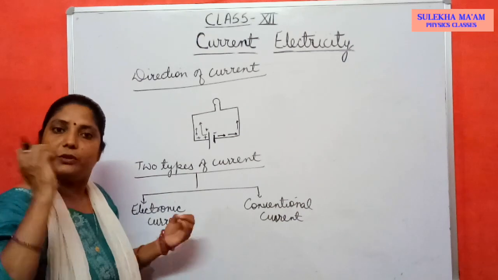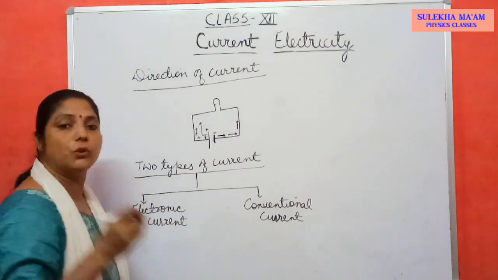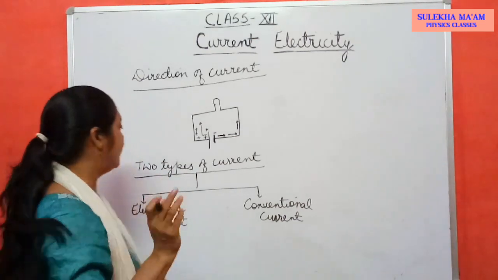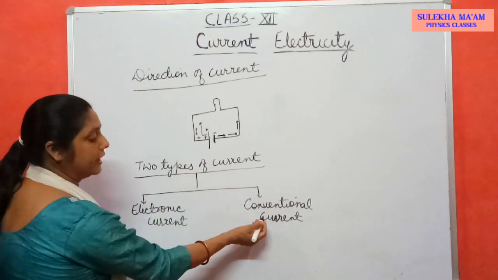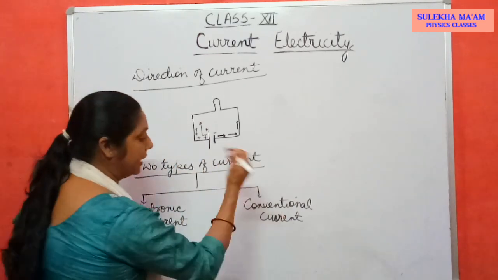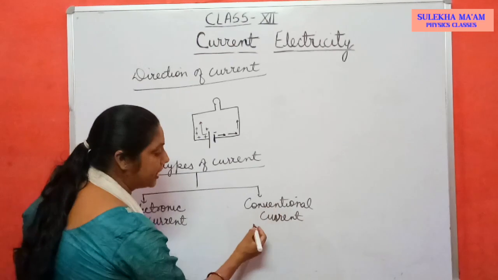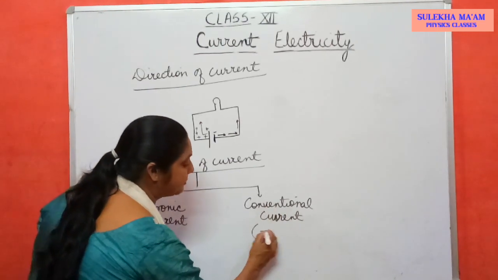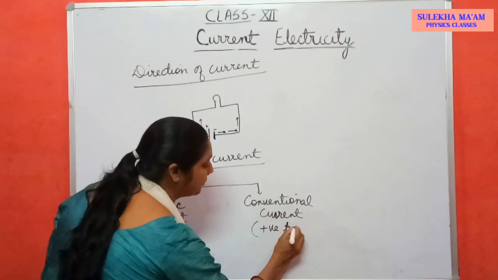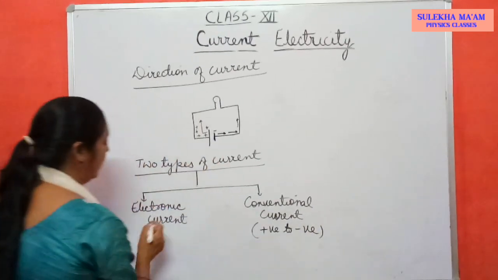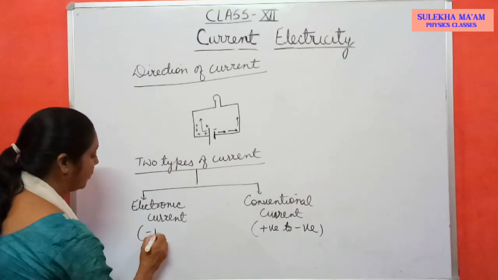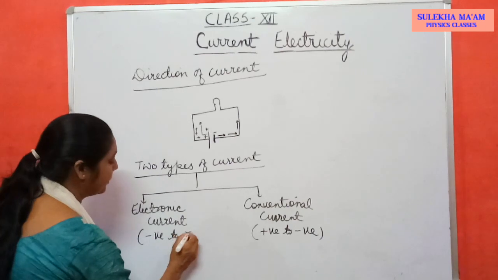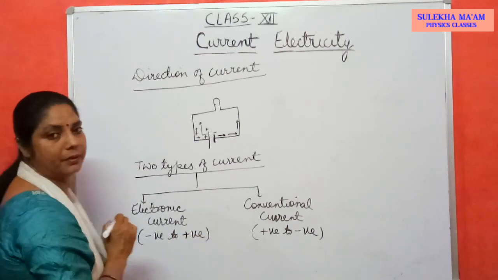You can choose any direction, but to avoid confusion, we always take direction of current as conventional current. What is direction of conventional current? It is due to flow of positive charge. It means from positive end to negative end. And what is direction of electronic current? From negative end to positive end of the terminal.